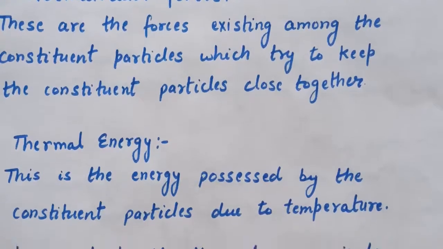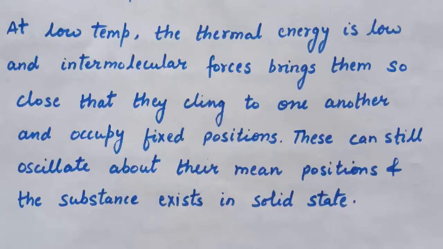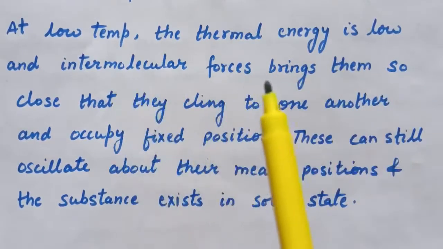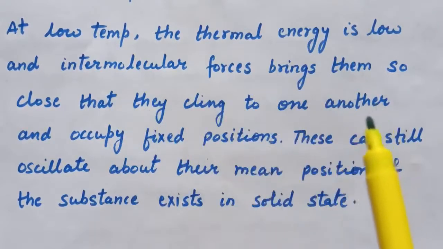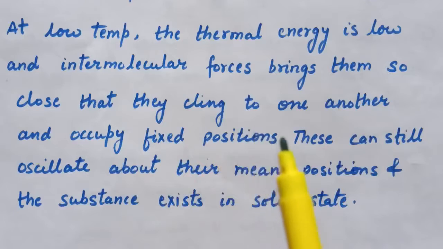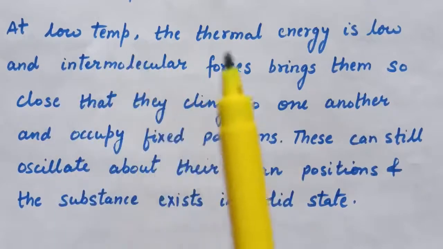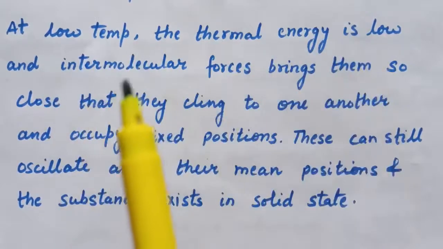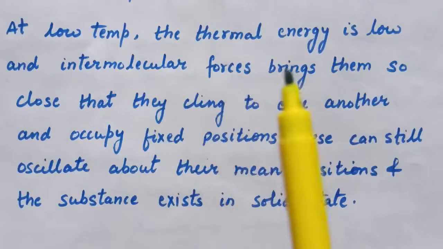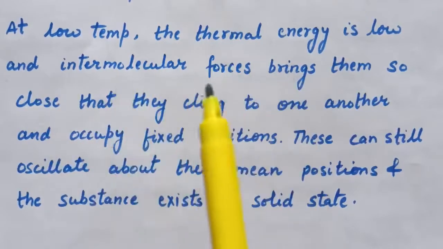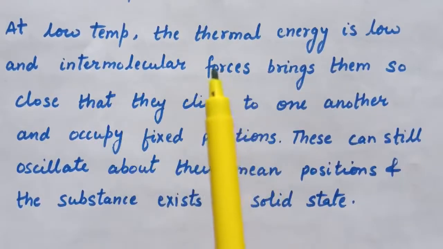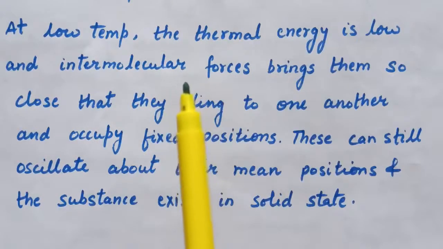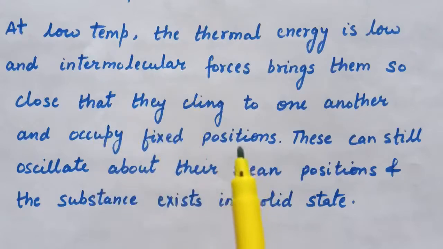Now, at very low temperature or at room temperature, the thermal energy is low and the intermolecular forces bring the particles so close that they cling to one another and occupy a fixed position. At very low temperature, the thermal energy is low and therefore intermolecular forces dominate, and they bind the constituent particles together so that they occupy fixed positions.